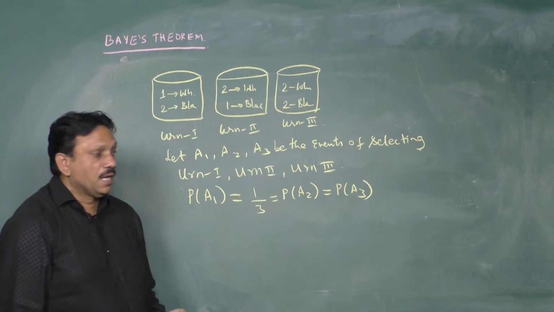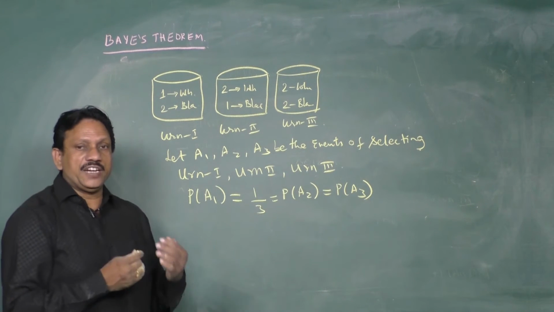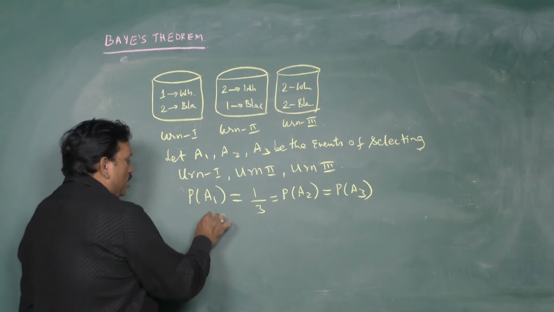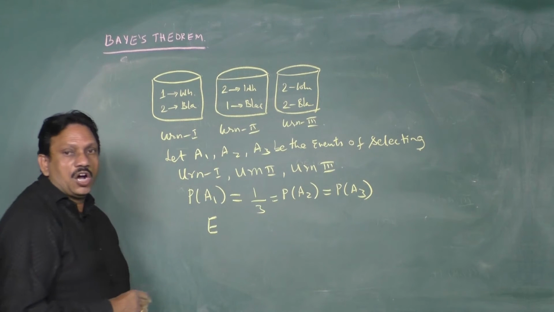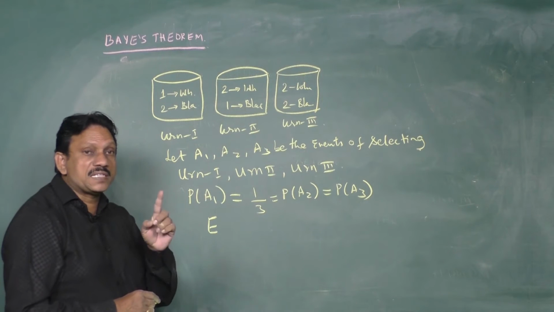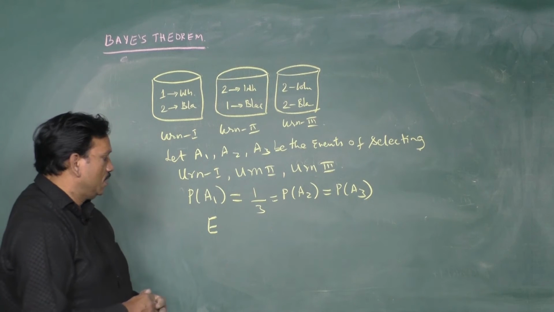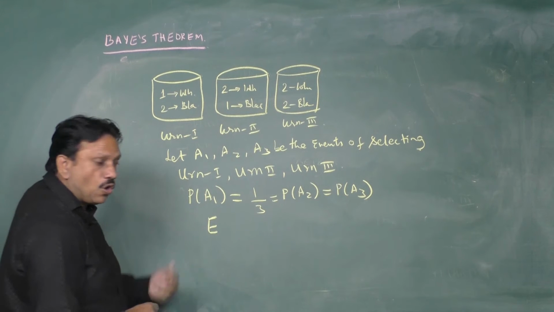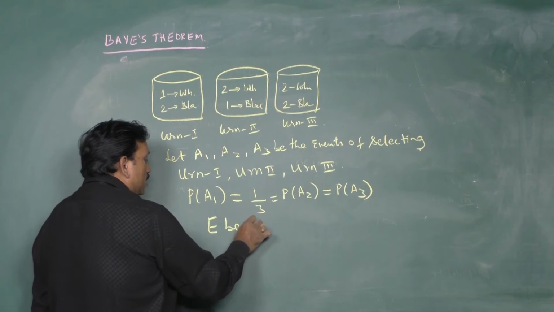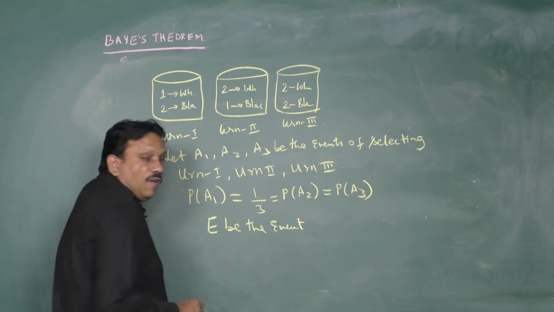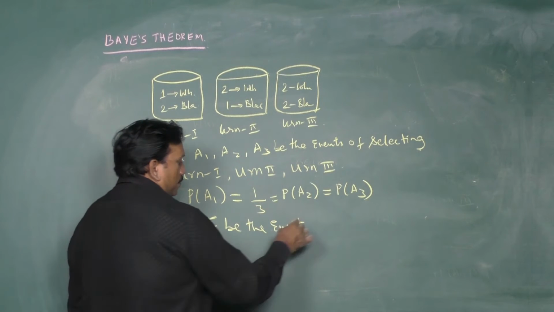Now, I am taking another event E. Let E be the event of drawing a white ball from the selected urn.